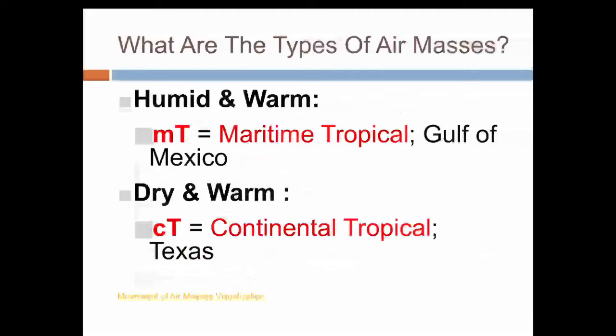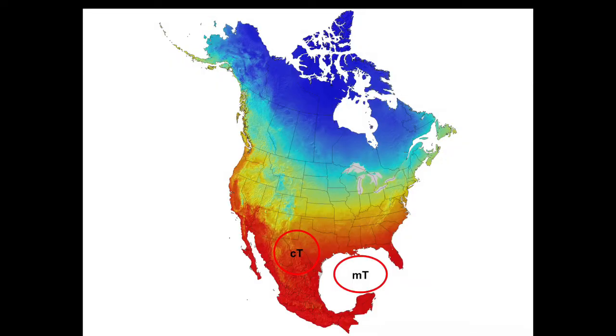Our next type is going to be dry and warm. So if it's dry, that means it forms over land, so we call it continental. And if it's warm, it's going to be tropical. So this is the kind that forms over places like Texas. Maritime tropical, you can see it right over there, forming over the Gulf of Mexico, versus if we have a continental tropical, it's probably going to form somewhere over like Texas or Mexico.